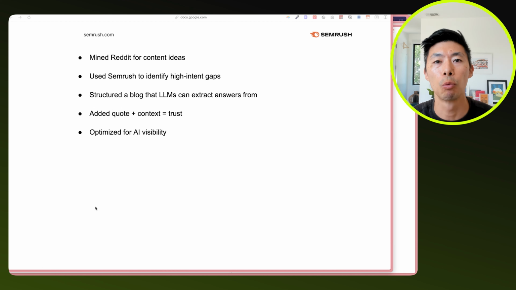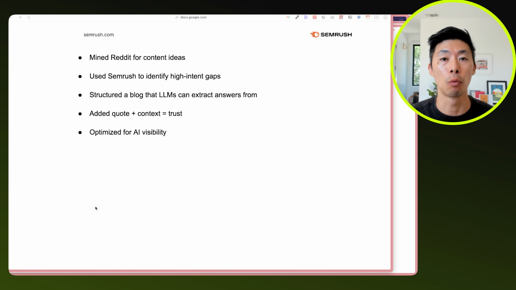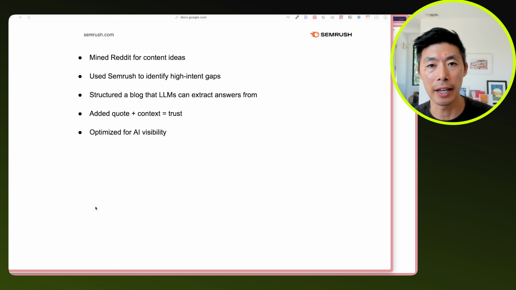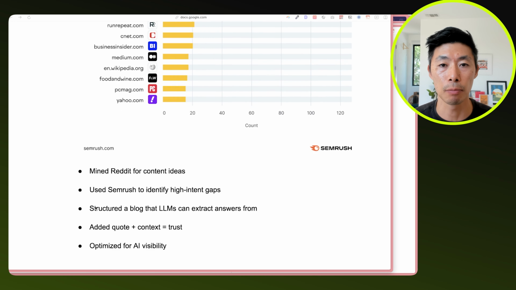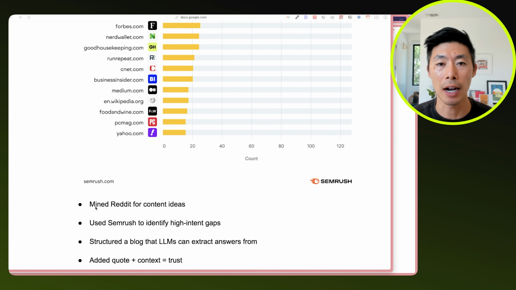So let's recap what we did. We basically looked at Reddit for content ideas. If you want to appear in these large language models, Perplexity, ChatGPT, Gemini, you need to understand what people are asking, because that is what's most important and that's what will get cited. So Reddit is an important source for tapping into your ideal customer profile's mindset, the conversation.